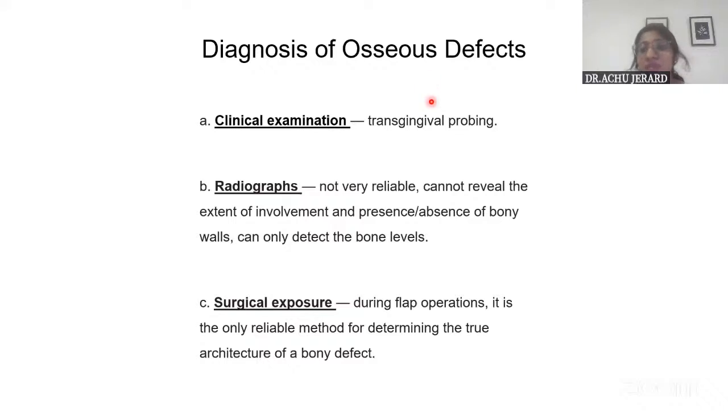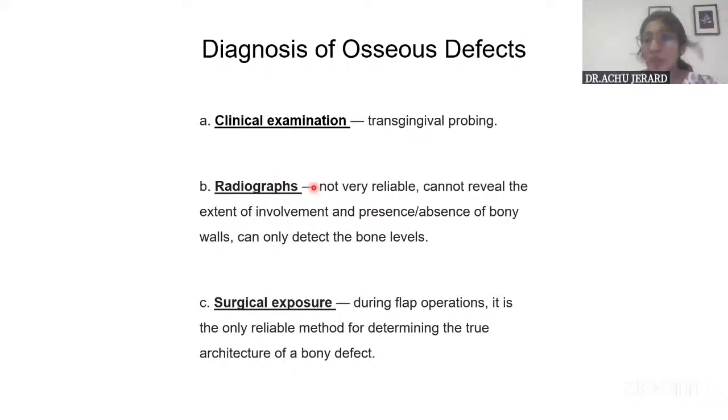And how do you diagnose these osseous defects? Basically by clinical examination, but not through normal probing. You need to do something called transgingival probing. What is transgingival probing? With the periodontal probe itself, you pierce the gingiva to feel the bony contour. You do it under anesthesia only, with more force, around 60 grams of force. You hold the periodontal probe perpendicular and probe it, or you can also do it through the gingival sulcus.